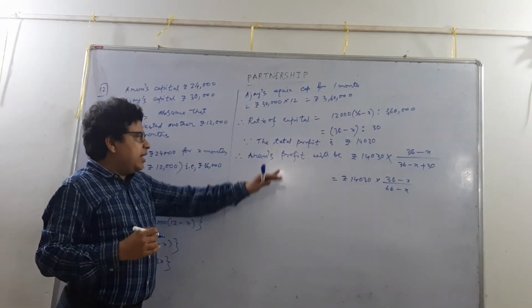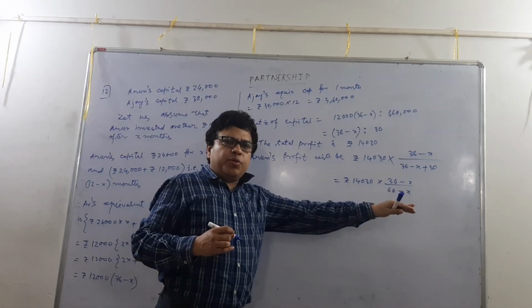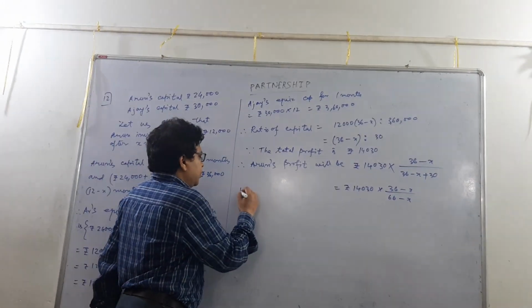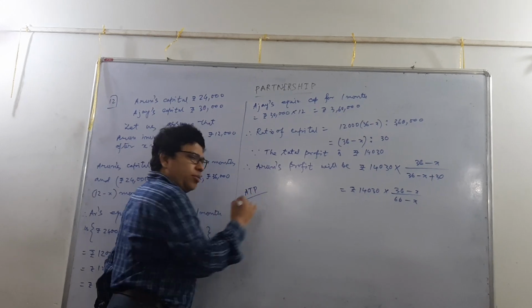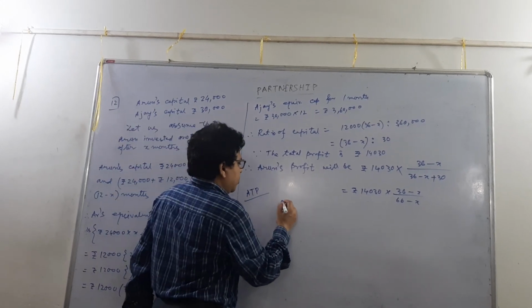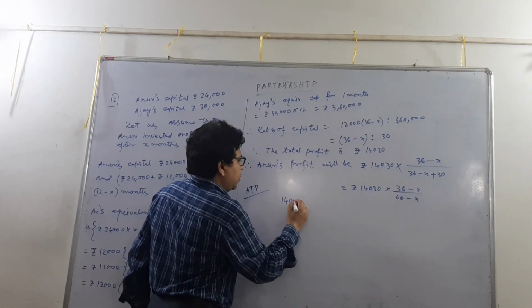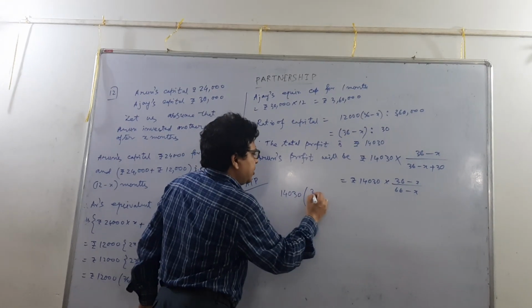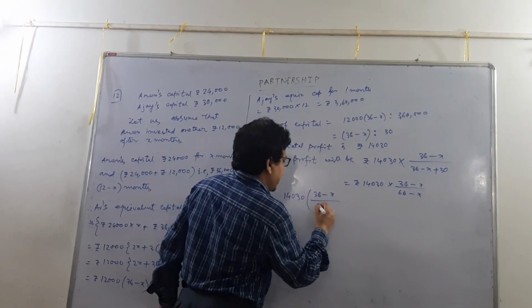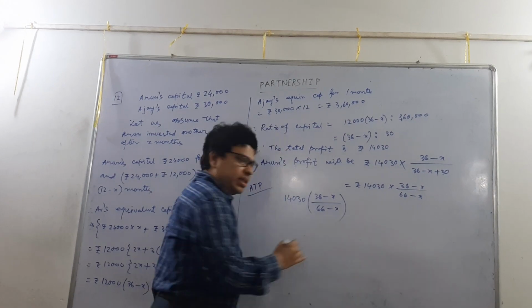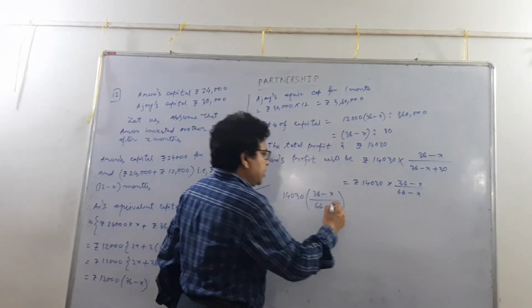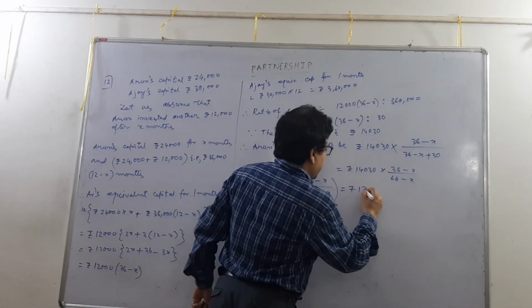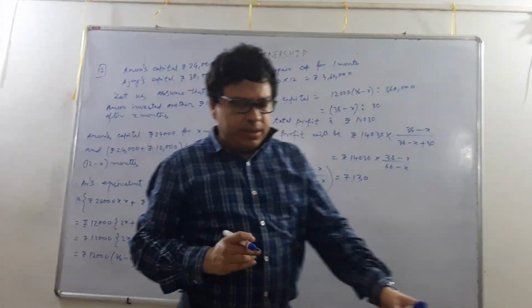Now it is given that Arun made a profit of rupees 7130. So according to the problem, what we get? 14030 multiplied by 36 minus x by 66 minus x equal to 7130. Let me check once.